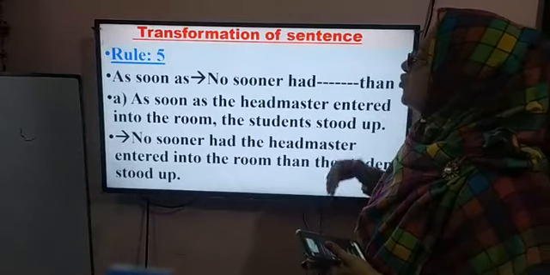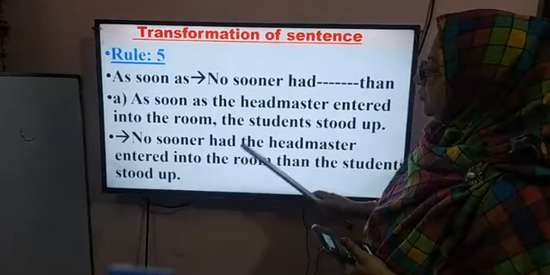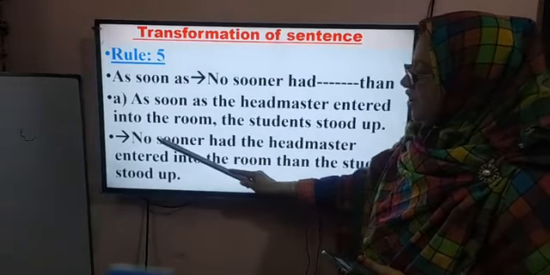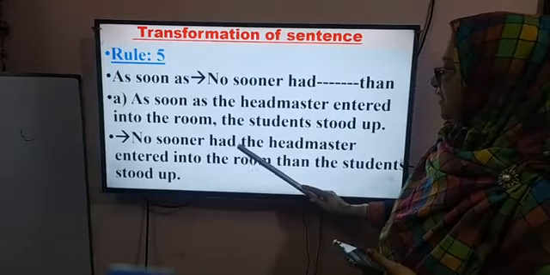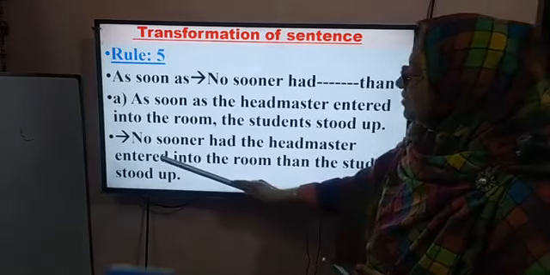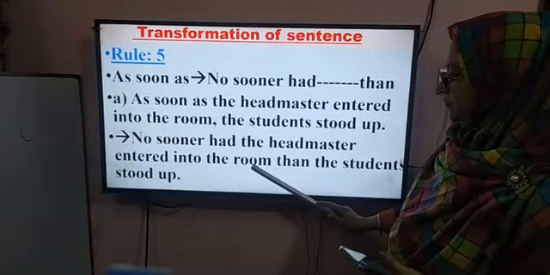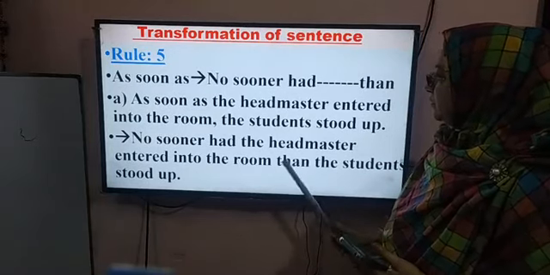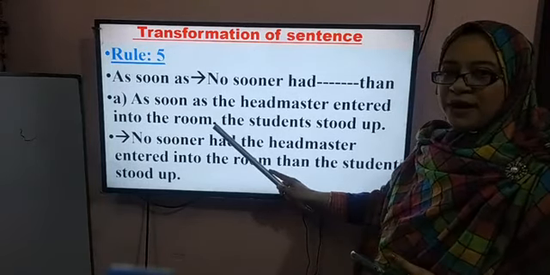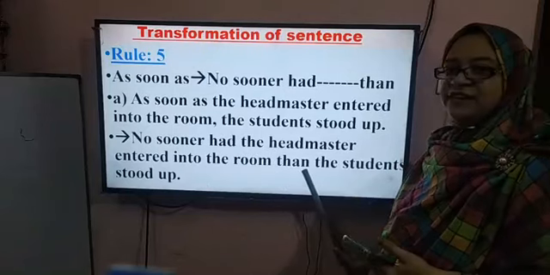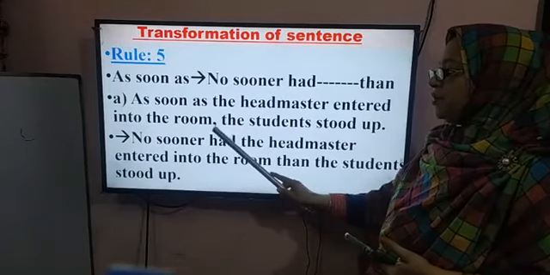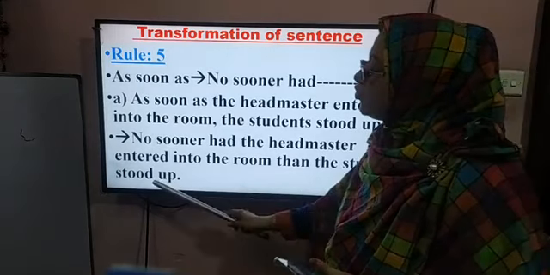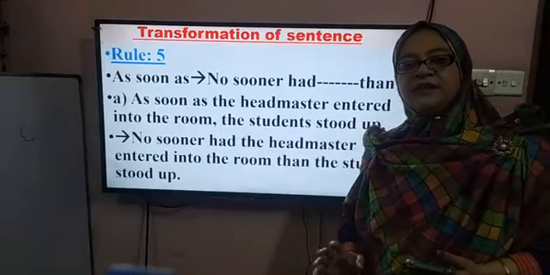When we turn it into negative, we use no sooner had. Look at here. No sooner had the headmaster entered into the room, the first clause. And we omit the comma and use here then. The students stood up. Clear?